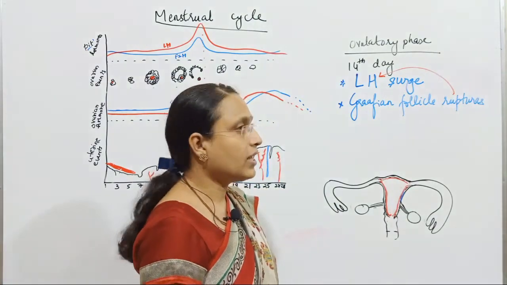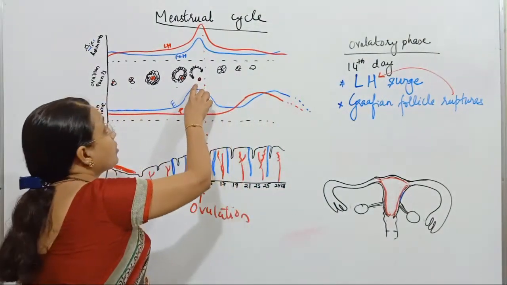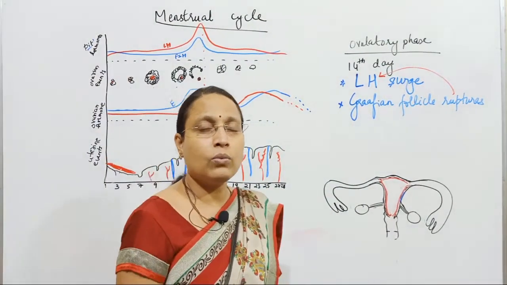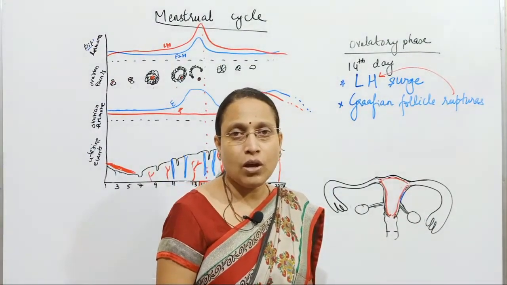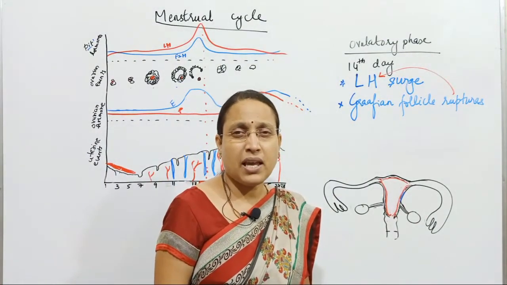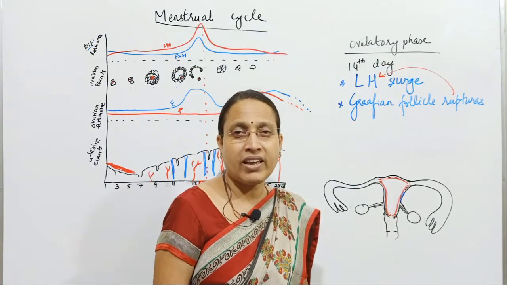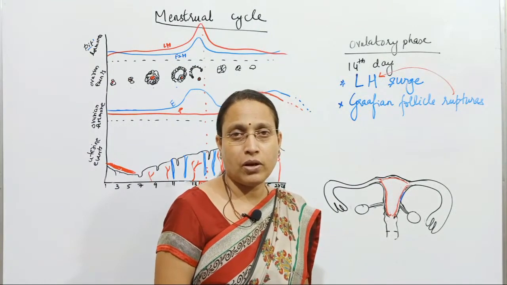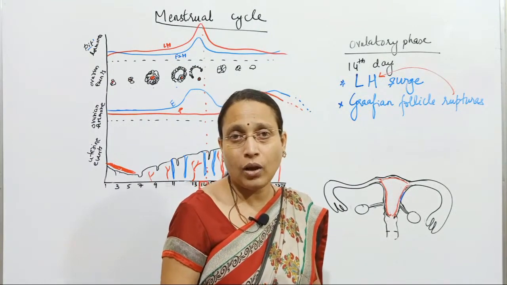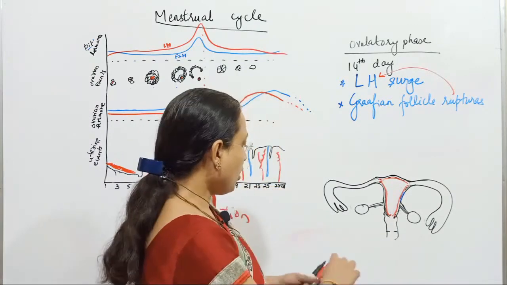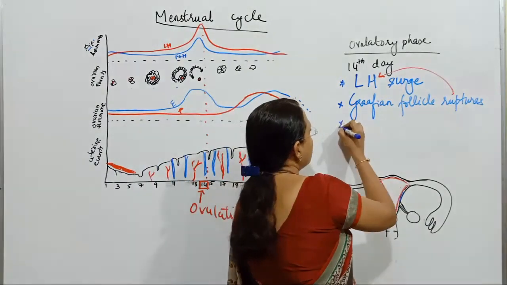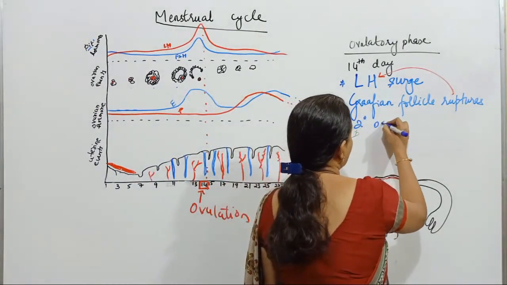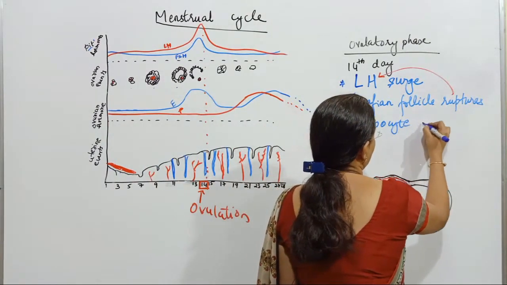Now when the Graafian follicle ruptures, it will release the secondary oocyte. Many a time it is referred to as ovum, but very specifically you have to call it what? Secondary oocyte. So what is released is the secondary oocyte.